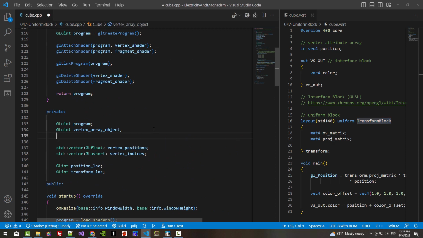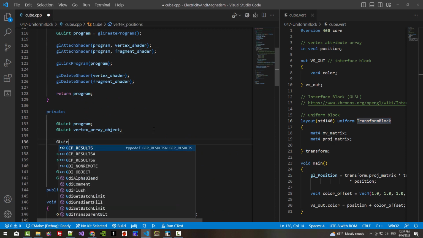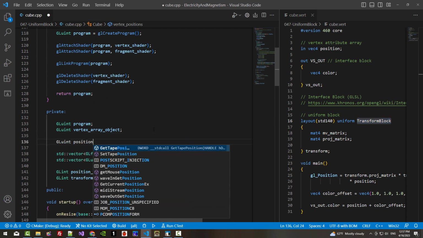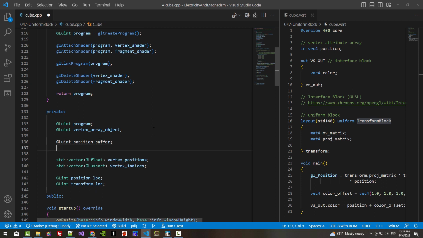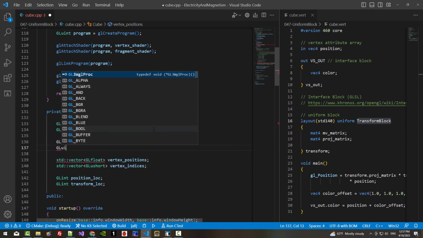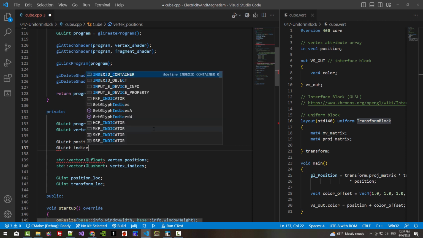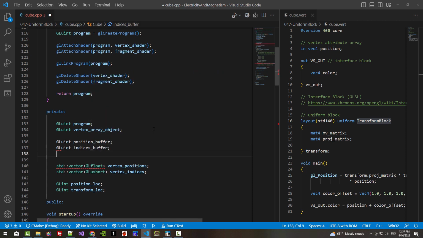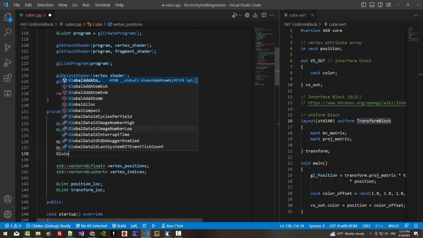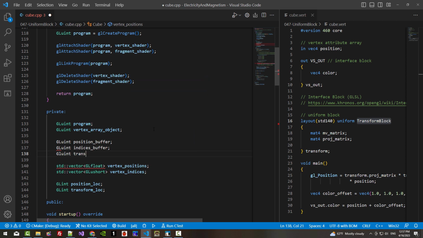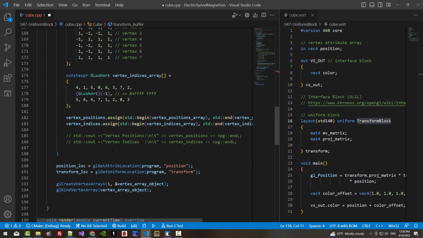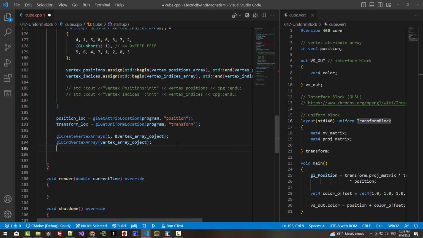Here GLuint position buffer, GLuint indices buffer, GLuint transform buffer. I made a typo here. Now scroll down. We will create 3 buffers.